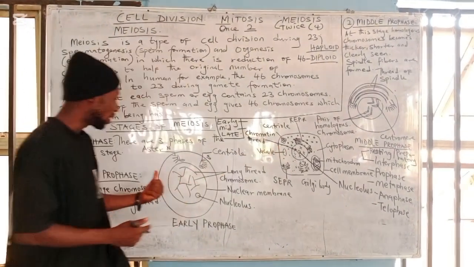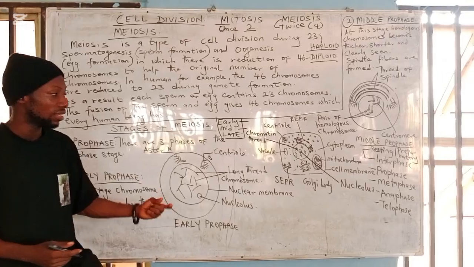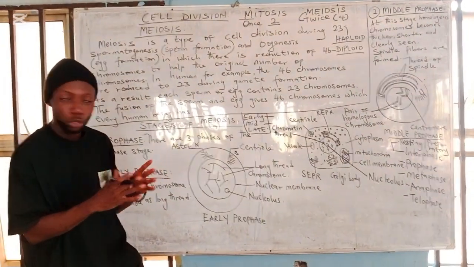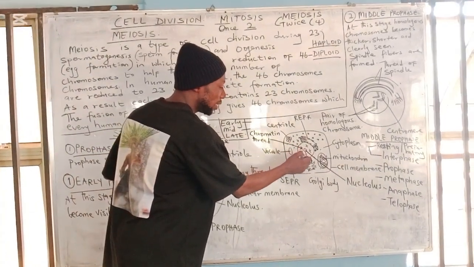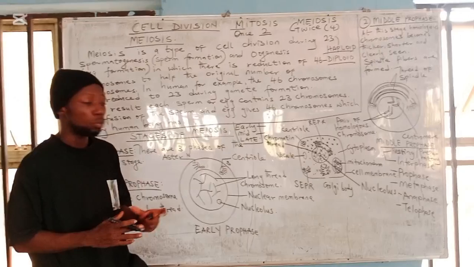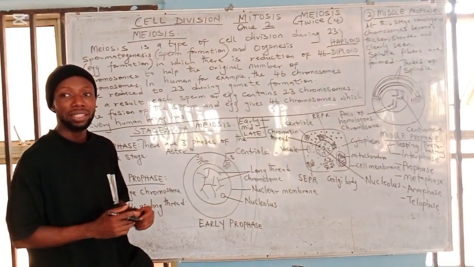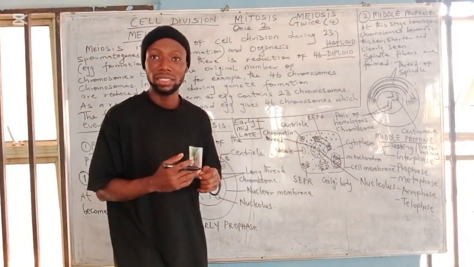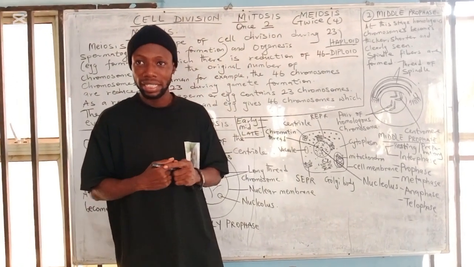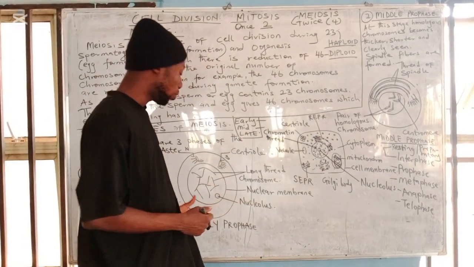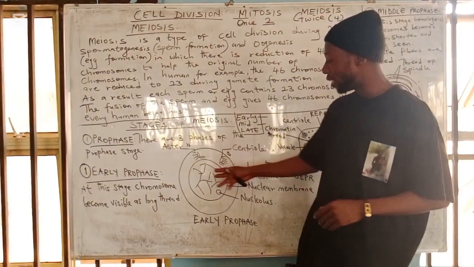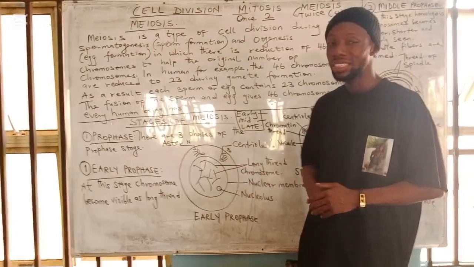In this stage of cell division, the early prophase of meiosis, the chromatin thread condenses together with the nucleoplasm to form chromosomes. This is where the DNA, the genetic material of every cell, is located. DNA is located inside the chromosome formed. As I said before, the chromatin thread condenses to form chromosome, which is now seen here as a long thread.